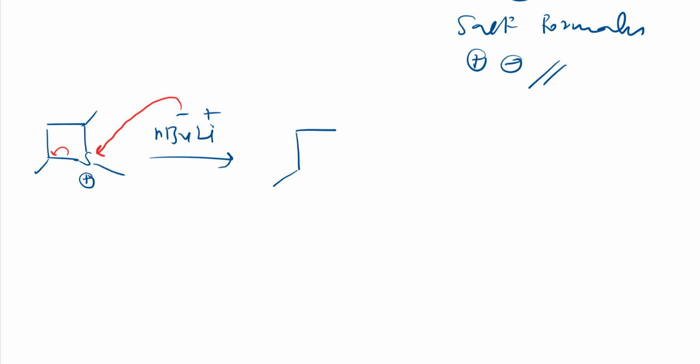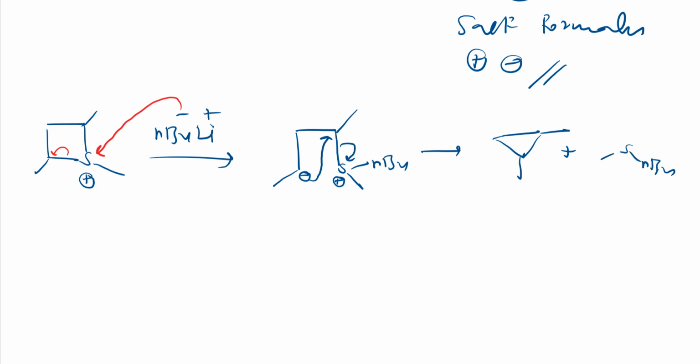Right, this bond is broken, and here methyl and here n-butyl is there. And again this bond is broken, so sulfur is having positive charge and this carbon is having negative charge. Further what happens? This will go here and this bond will be taken by sulfur, right? So we will get a 3-membered ring here, plus SMe and n-butyl, and it is neutral now because it took the electron density and became neutral. So this is the product we'll get.